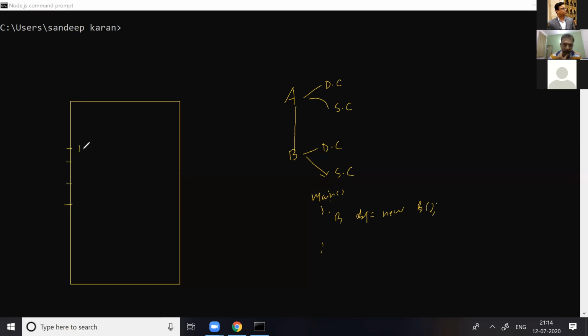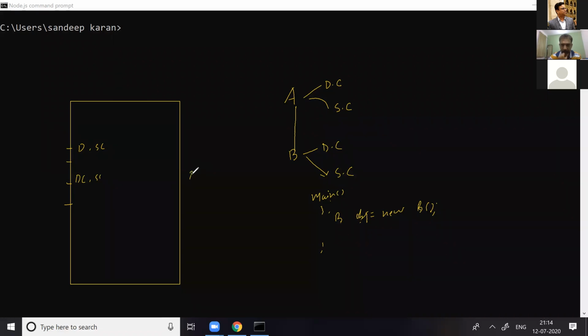Default constructor, static constructor in class A, default constructor and static constructor in class B. Look at main. In main, I'm writing an object of B with the new operator. Tell me the sequence. So first, the static constructor of B will be called.